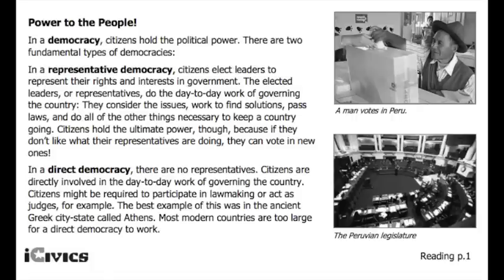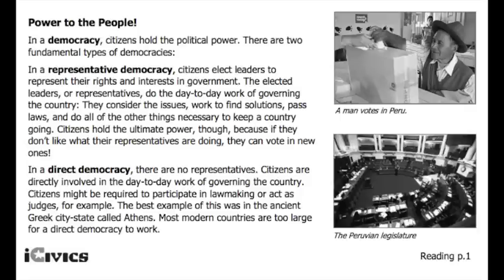in new ones. So in a representative democracy, all the people have the power to vote, and they vote for someone to represent them in the lawmaking. So every single person in America is not voting on every single law, but we elect someone to represent us, and they go vote on the laws for us on our behalf. But the power comes back to the people, because if we don't like what they're doing, we can just fire them and get a new one.